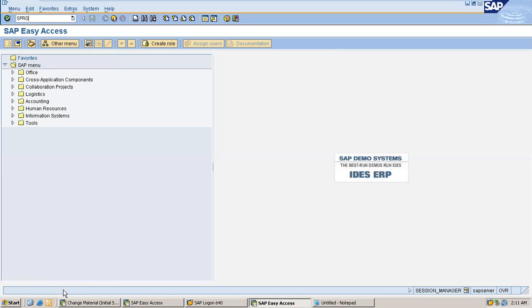He may go and change things, but he is not intended, or not allowed, to make any changes to the business process. He is only allowed to create documents and records of business. That's it. So these are the two types of menus. I think you are clear now on what the easy access menu and the customizing menu are.